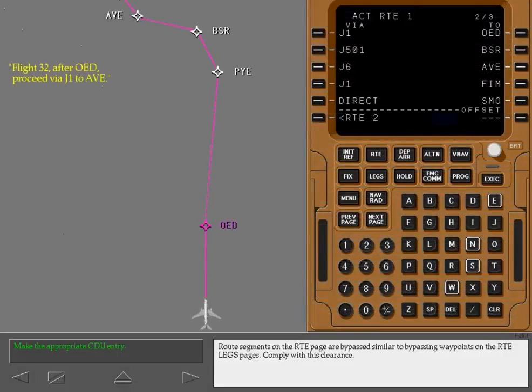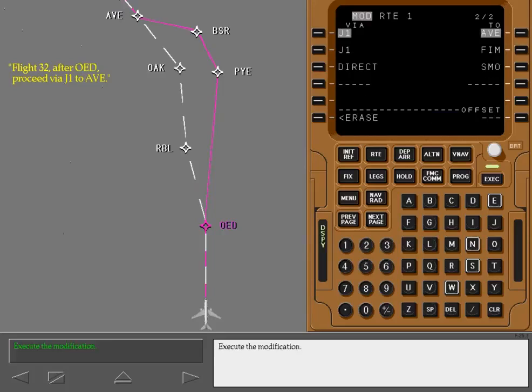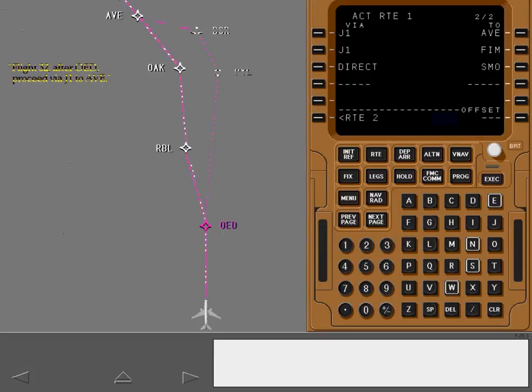Route segments on the route page are bypassed similar to bypassing waypoints on the route legs pages. Comply with this clearance. Touch the highlighted key. Execute the modification.